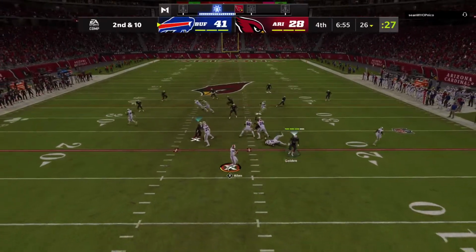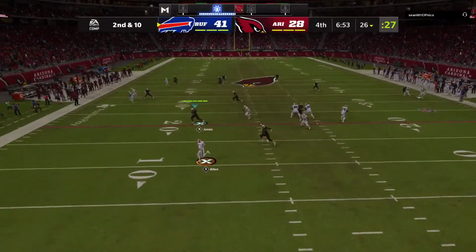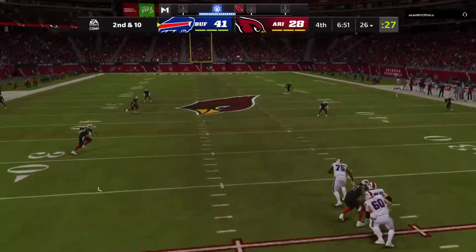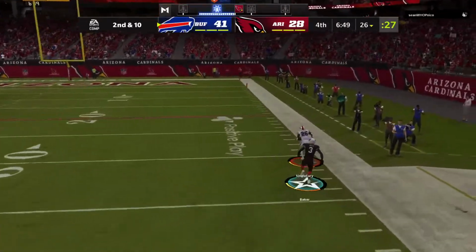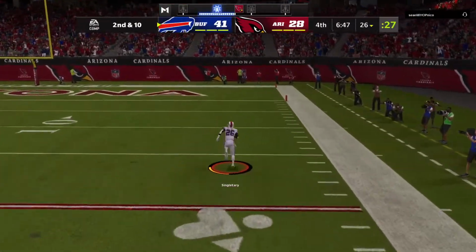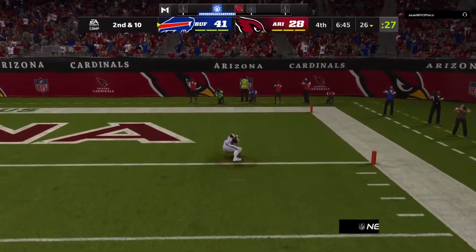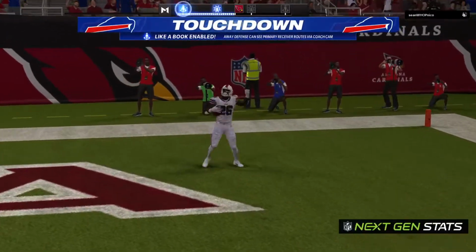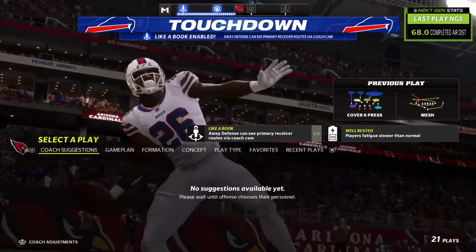Here's Allen. Steps away to his left. He'll try and fire this downfield for Singletary. And that's caught inside the 35. And all the way home for a Bills touchdown.